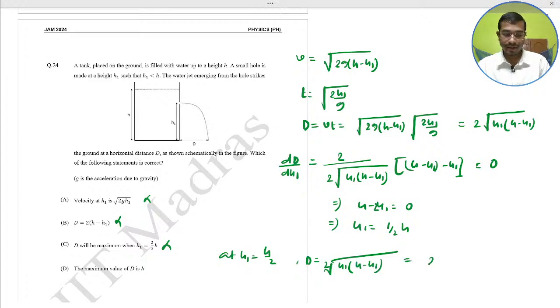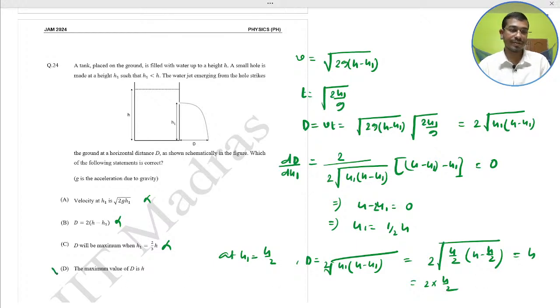Just put h1 at h by 2: h minus h by 2 is h by 2, so h square by 4, the root of which is h by 2, equal to 2 into h by 2. That would become h. So by observation, D would be the correct answer. At h1 equal to h by 2, the maximum value of D would be h. Next,